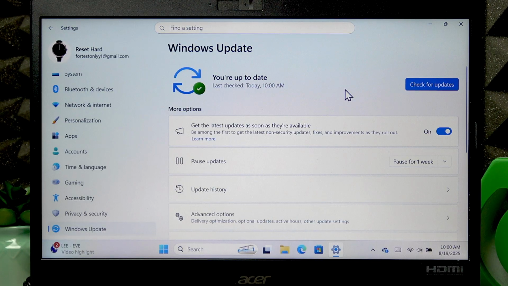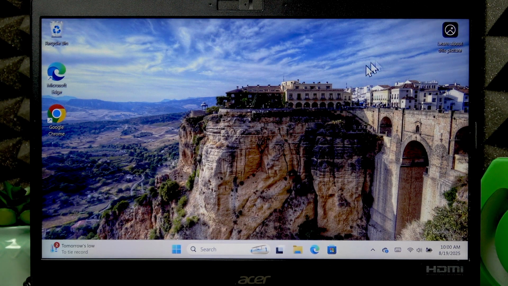Now, if it finds any updates, then simply click Install All. And once they are installed, you may have to restart your computer. You'll be notified either right here or with the notification in the bottom right corner of your display.